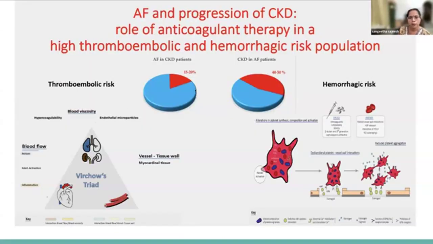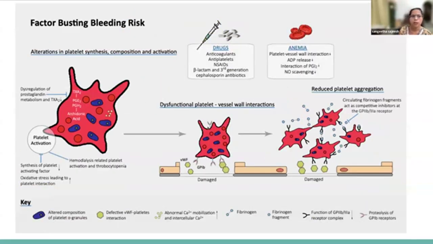So this slide is interesting because the prevalence of AF in chronic kidney disease patients is around 15 to 20%, and you can see that CKD in AF patients is around 40 to 50%. So when you consider the chronic kidney disease population, the importance is that they are at a high thromboembolic risk. Whenever you have a patient with chronic kidney disease and atrial fibrillation, the first thing that we consider is the thromboembolic risk. And at the same time, these patients are at a high hemorrhagic risk also. So this population is high risk.